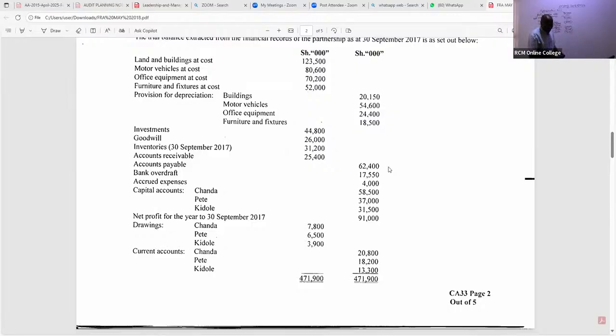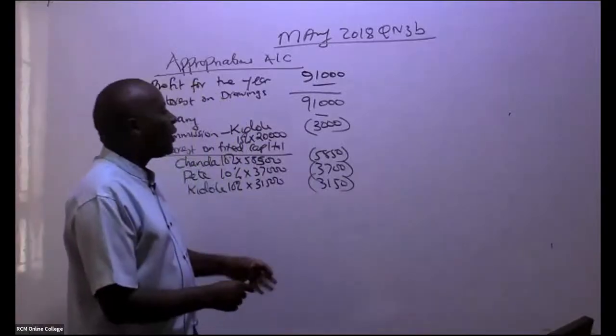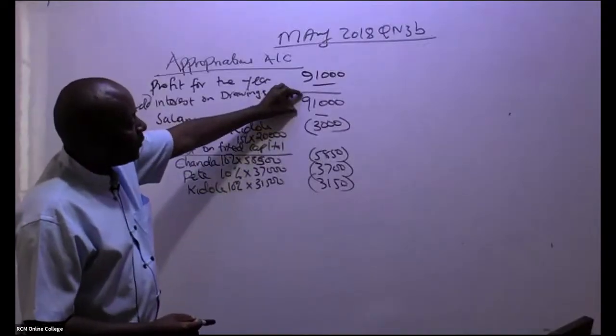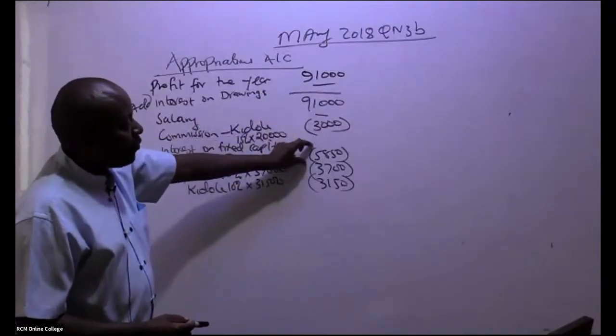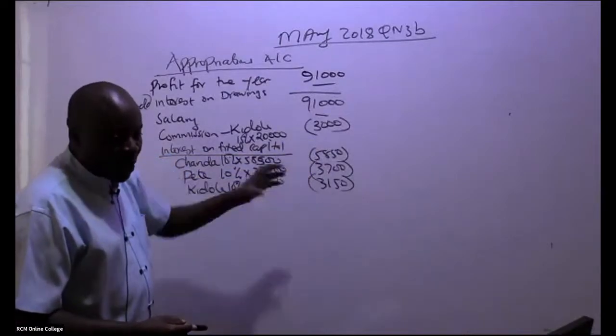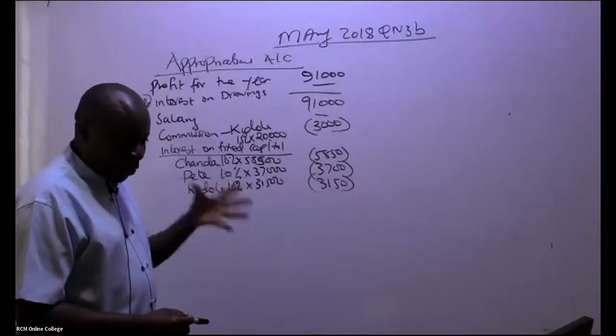Now, ladies and gentlemen, the only thing that is left is for us to see whether we have a surplus. So you'll be able to take this 91,000, you subtract 3,000, you subtract 5,850, you subtract 3,700, you subtract 3,150. Who can give me this surplus or loss?